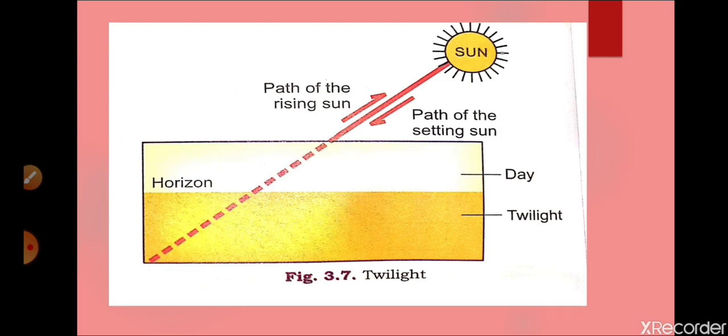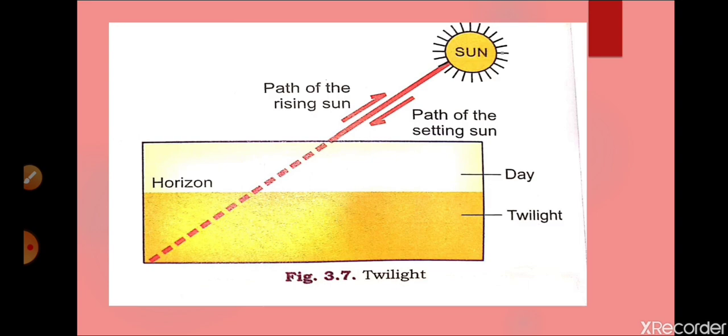In your book, twilight continues as long as the sun is 18 degrees below the horizon, and the duration is 1 hour and 12 minutes at the equator. So 18 into 4 is 72 minutes.